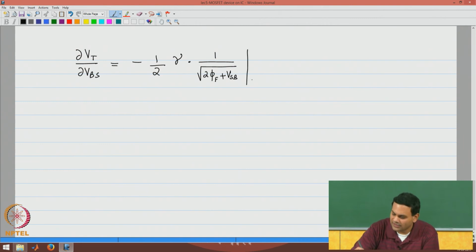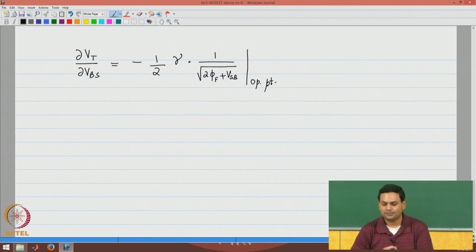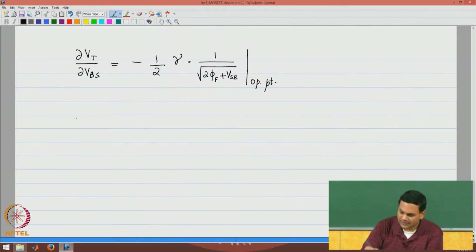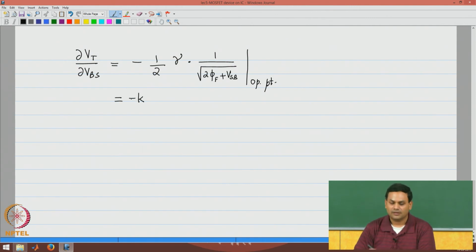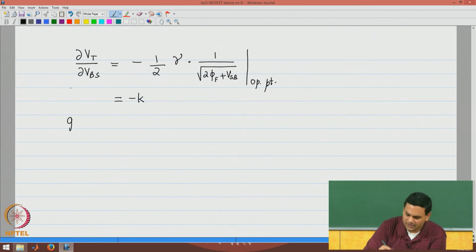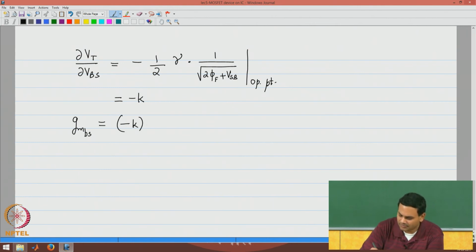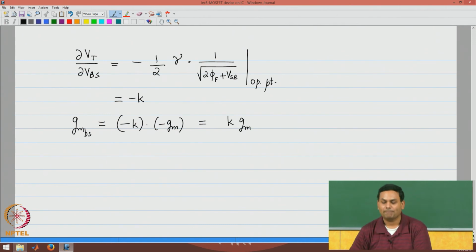This is of course calculated at the operating point. So, VSB value is chosen to be the DC operating point value to calculate this expression. Therefore, I am going to call this some factor k, because GMBS is finally minus k times minus Gm, which is k times Gm.